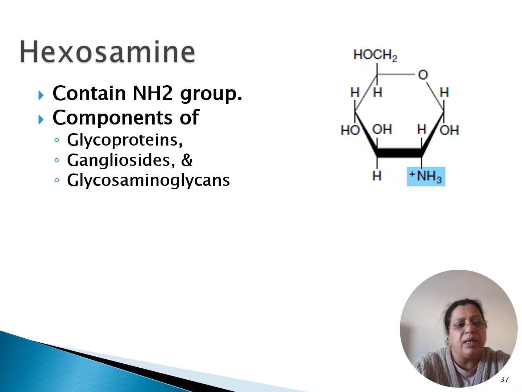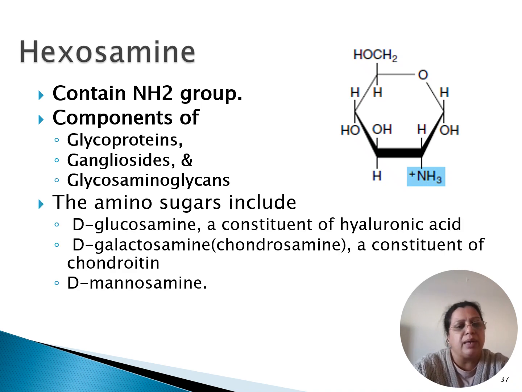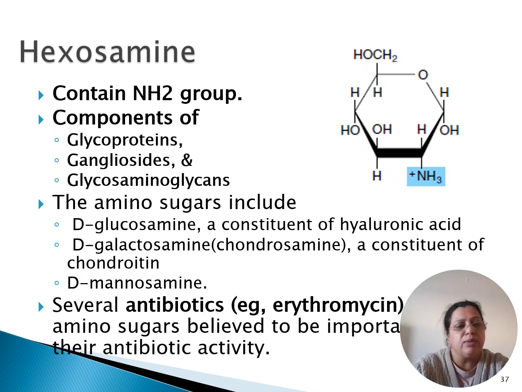Remember, we have done the classification of heteropolysaccharides. They are the heteropolysaccharides which contain the amino group or the nitrogenous compounds. They are components of glycoproteins, gangliosides and glycosaminoglycans. The amino sugars include D-glucosamine, a constituent of hyaluronic acid, D-galactosamine or chondrosamine, a constituent of chondroitin, and D-mannosamine. Several antibiotics like erythromycin are amino sugars, and because of the presence of this amino sugar, they have very important antibiotic activity.